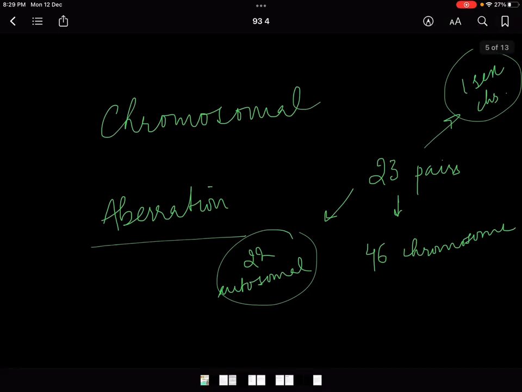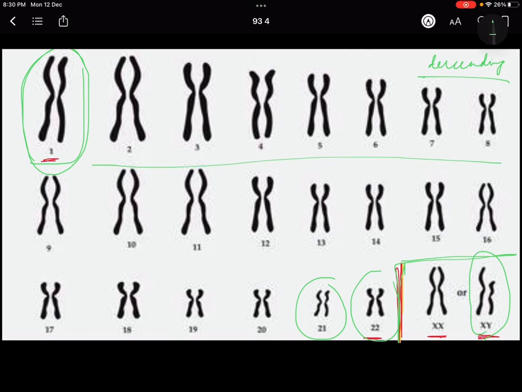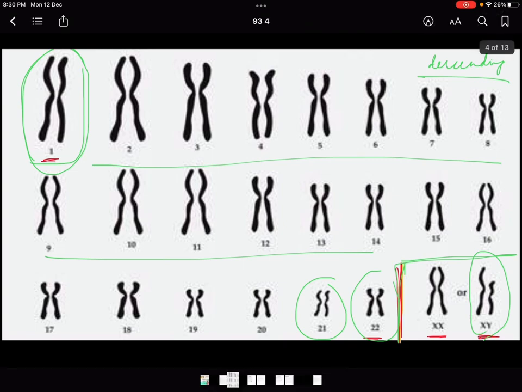And then the normal karyotype of a human being looks like this. That means chromosomes are there in pairs, and they look something like this, right? So there are two kinds of aberrations that can happen.